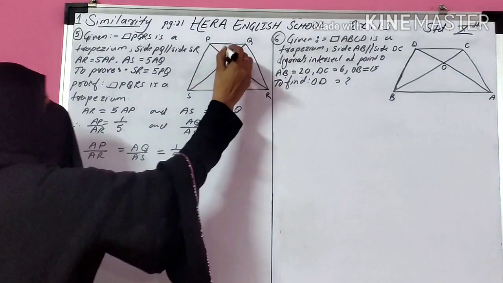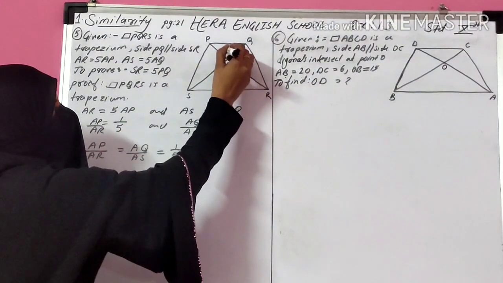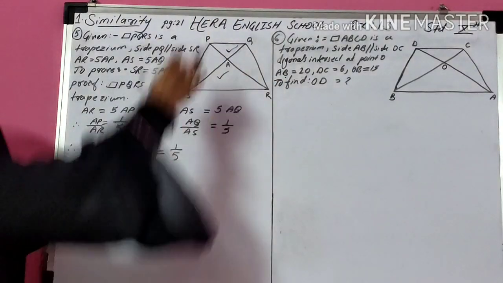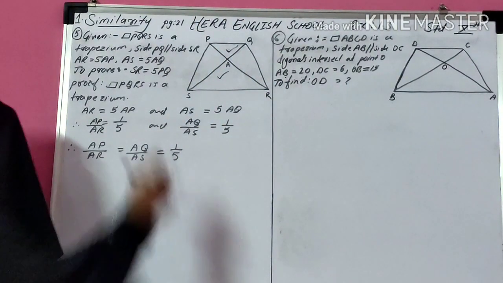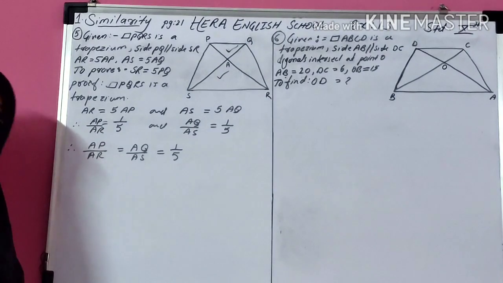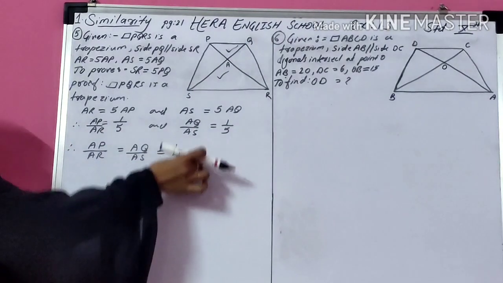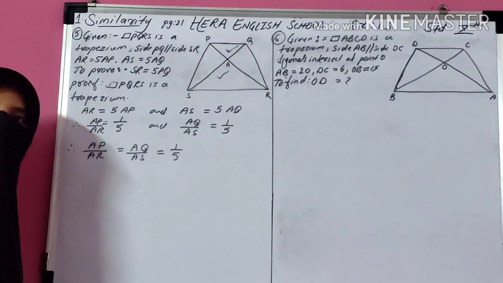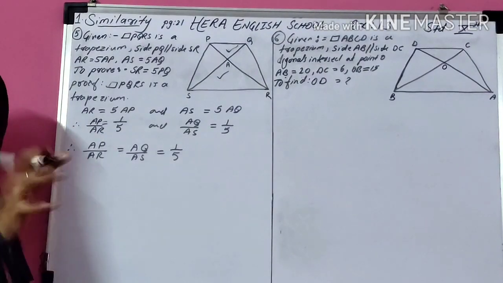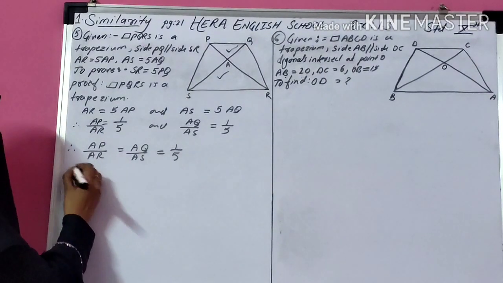First of all, we are going to prove these two triangles are similar. If these two triangles are similar, then corresponding sides are in proportion. Two corresponding side ratios are 1 upon 5, so automatically the third ratio is also equal to 1 upon 5. So now let's start.